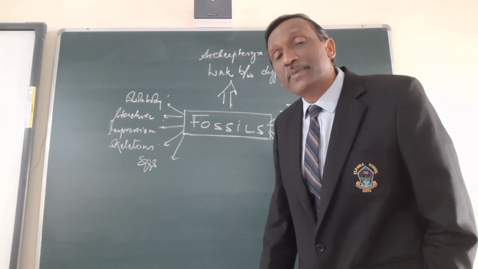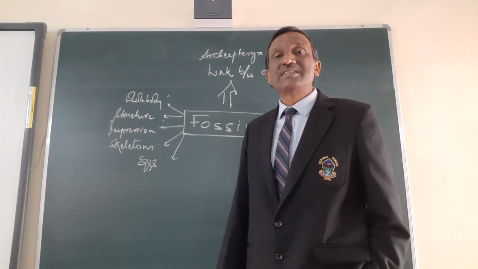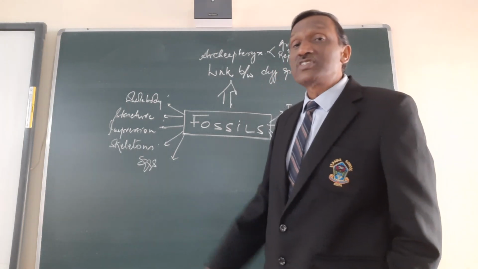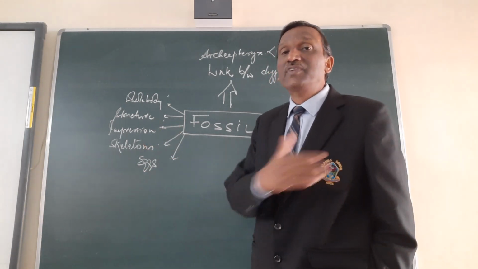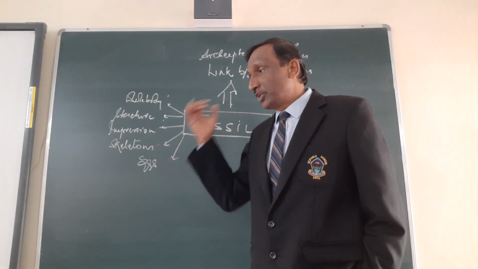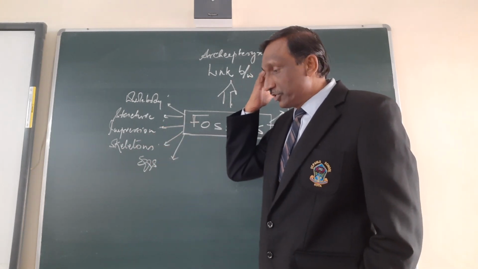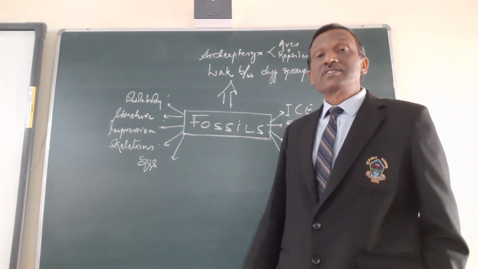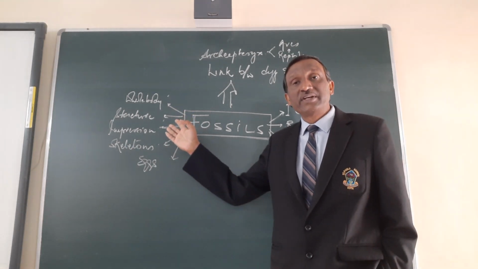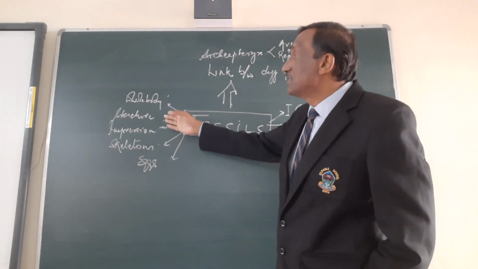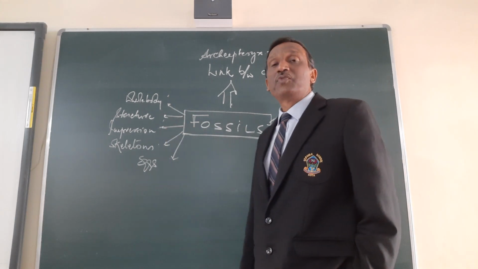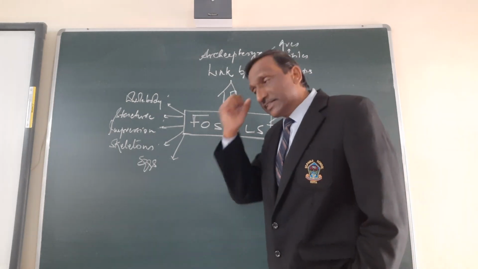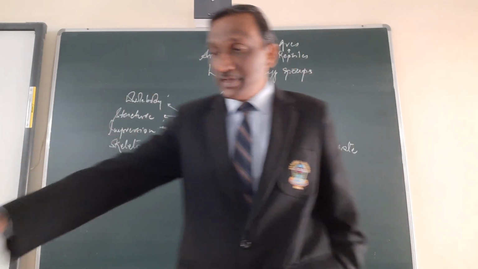Now this was an imaginary example, but such examples happened in the past. So sometime when the ice melts, or sometime when we excavate, or sometime when we dig, or sometime in an avalanche, where we have to break open this ice, sometimes we get skeletons there, sometimes we get fossils there. So these fossils help us to know what type of organisms were existing in the past. So by the study of fossils, now another example of how the fossils are formed.